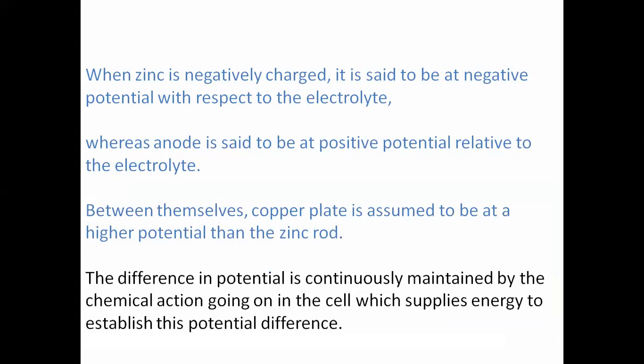The difference in potential is continuously maintained by the chemical action going on in the cell, which supplies the energy to establish this potential difference. A chemical reaction occurs in the cell, by which the potential difference is maintained, and by that there is generation of electrons and flowing of electrons through the external circuit.